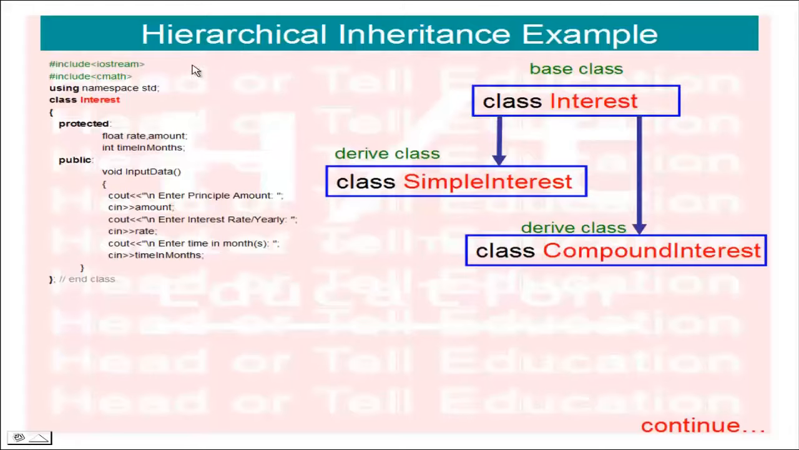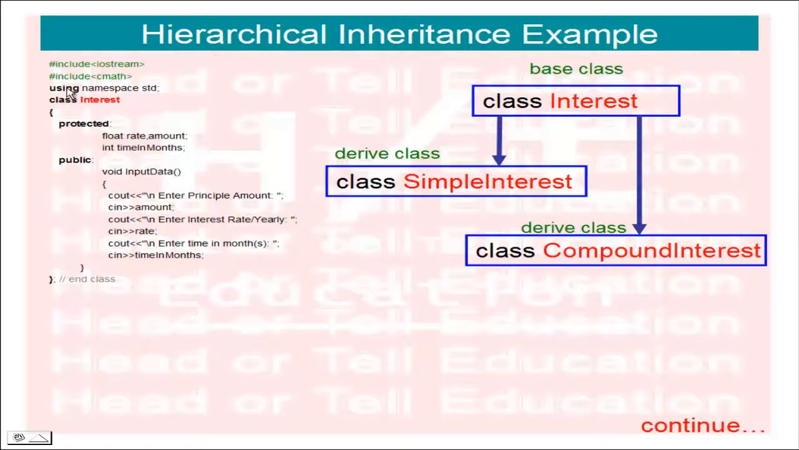This is an example of hierarchical inheritance. In this example I have created the base class Interest, and the derived classes are Simple Interest and Compound Interest. This is very simple, you already know how to calculate simple interest and compound interest.